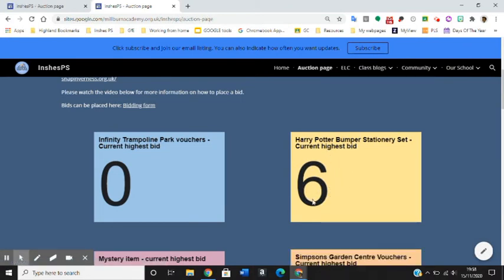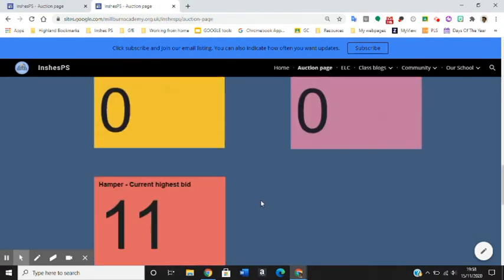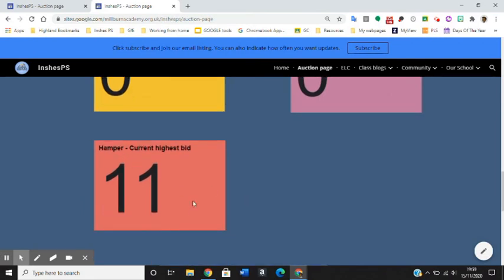This means that the bid that I just placed to show you has now gone in, and it is now £6 that is in there. You can also see that my other bid that I put in on the hamper, £11, is now currently the highest bid. Of course, if anyone bids anything higher, then that will replace this number. This means that you will be able to go in and see, oh right, now currently £11 is my bidding, so the next person who puts something in, if that is £12, then you can see that you have been outbidded. Then you can feel free to go back in and submit another bidding.